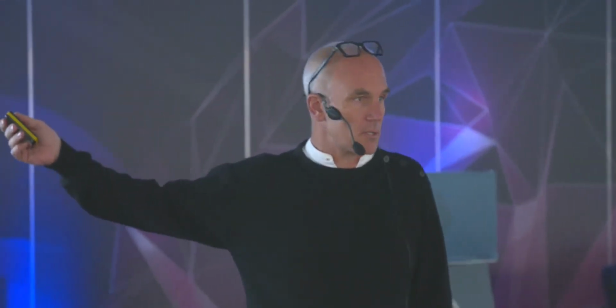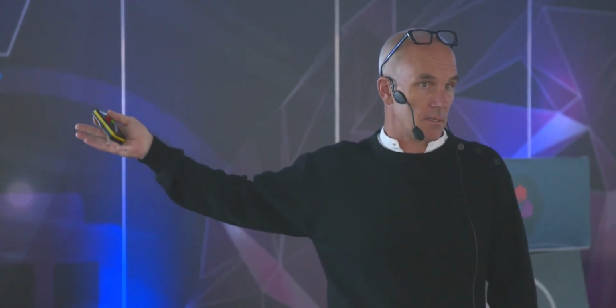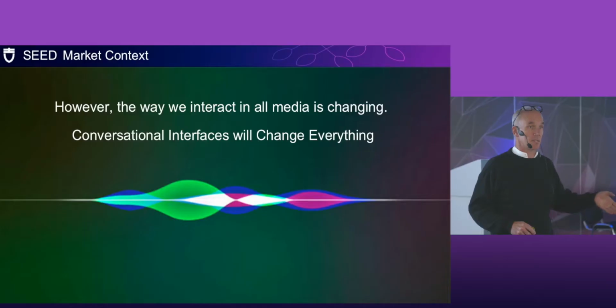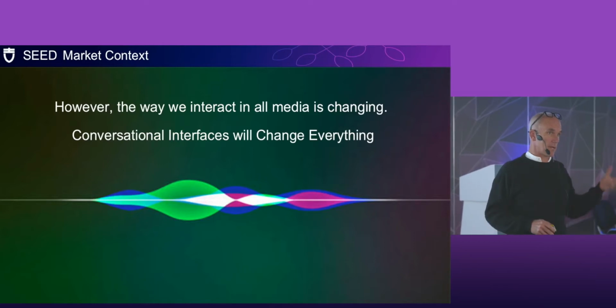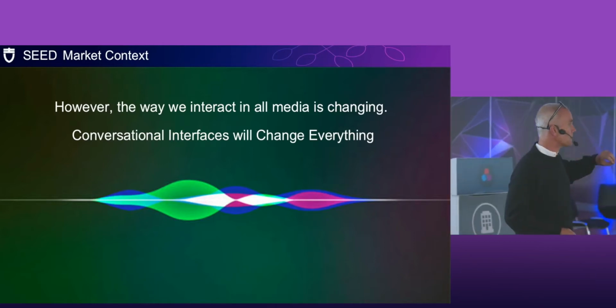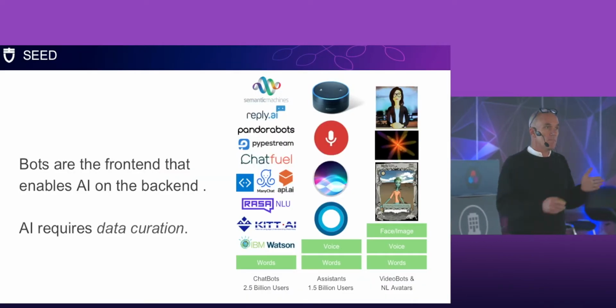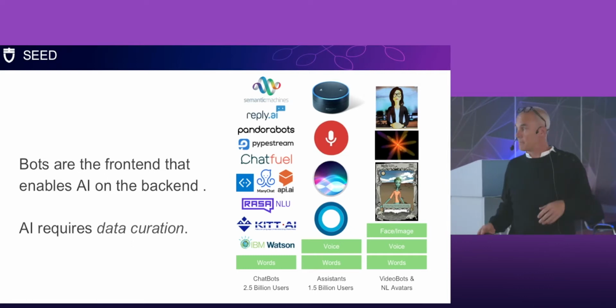Now, there are a lot of us other than Google that build bots. And bots, whether they're chatbots that use words, whether they're assistants, such as the Google Assistant, that use voice input, such as ASR, and voice output, such as TTS, or whether they're video bots that are running in real-time 3D, or bots that are running within a video codec, such as Skype. There are many kinds of bots that are going to be appearing around us. There are going to be all these different ways in which we interact with them.